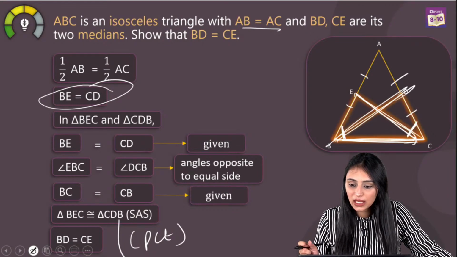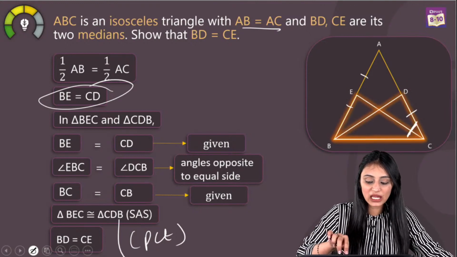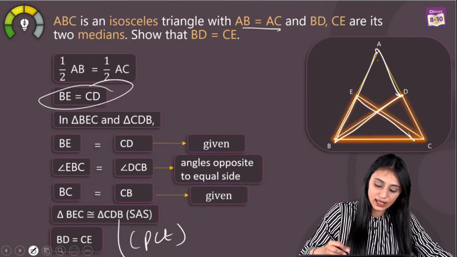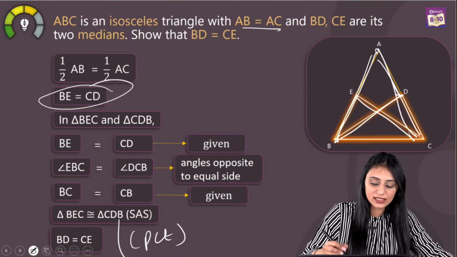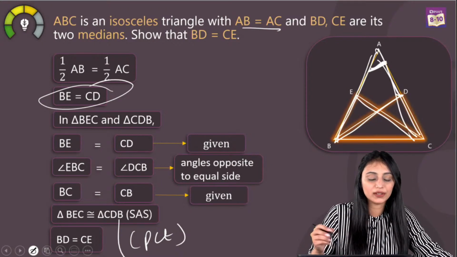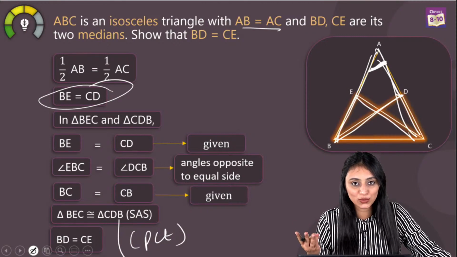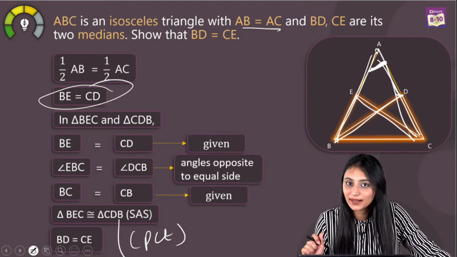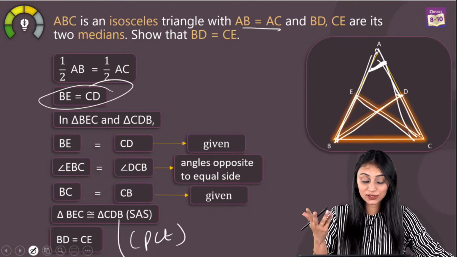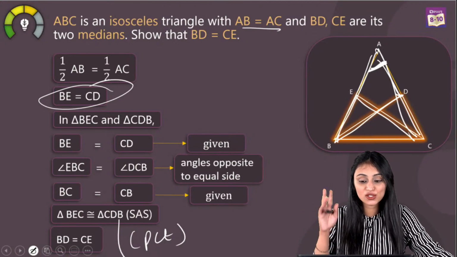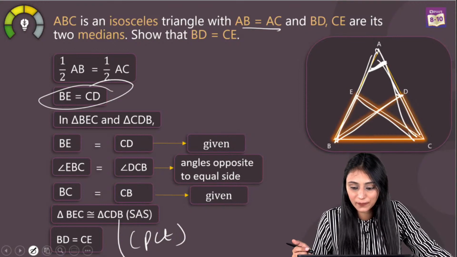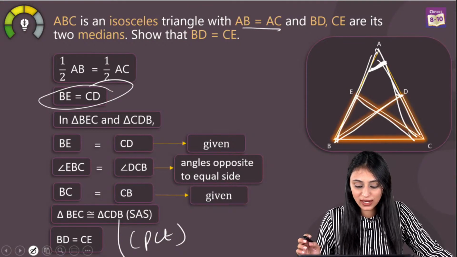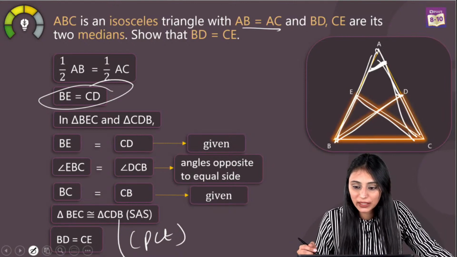Ma'am, can't we take ABD and AEC? No, ABD and AEC we cannot take. The reason being, if you take this ABD and this ACE, here AB and AC are equal, angle A would be common. The third thing you also need to prove them congruent. What will be the third thing, ma'am, in that case, right? The third thing we don't have here in these triangles, so that's the reason we cannot pick this up. Manimala, yes, I think you've understood this, right? That these two triangles can't be picked.